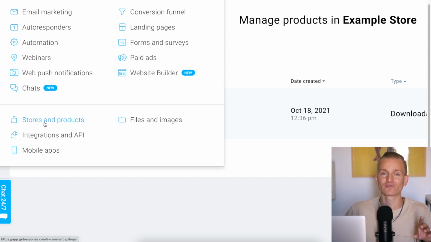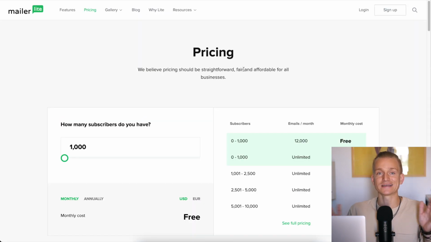And with MailerLite, for example, you can sell digital products, but you will need to create those digital products and set everything up with Stripe, and then connect your Stripe account to MailerLite. So it is a little bit more additional work. So now let's have a look at pricing, and this is where things get a little bit more interesting.